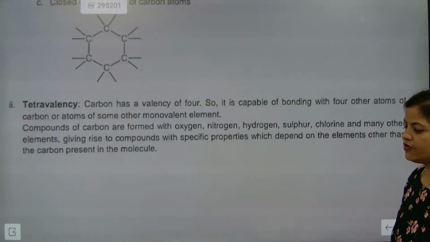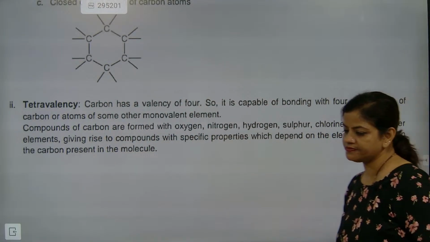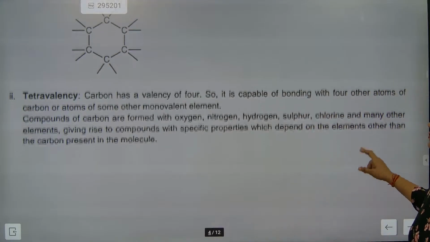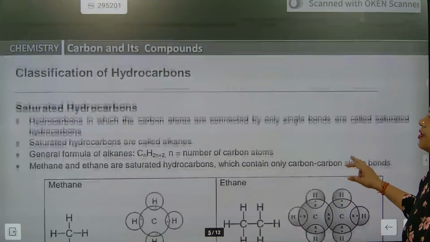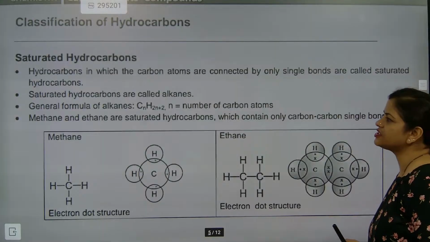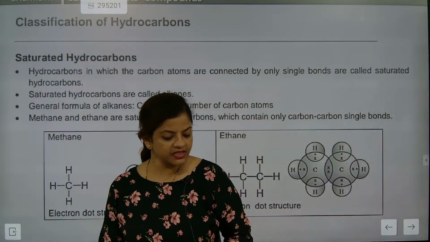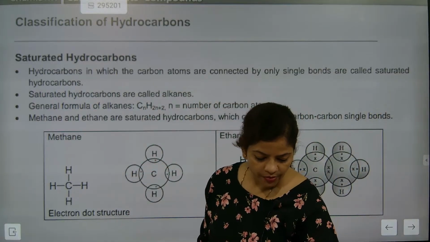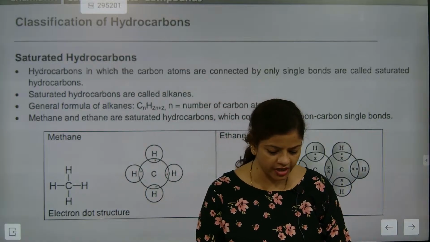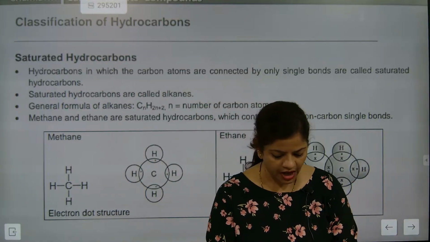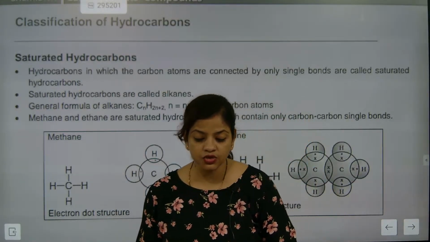So now we will be going with Kartika. Good morning. Come on. So this is exactly about saturated hydrocarbons and unsaturated hydrocarbons. Before that, I need to discuss isomers.